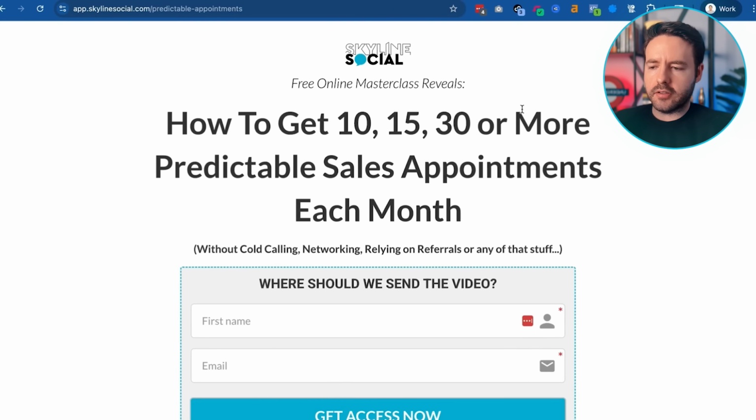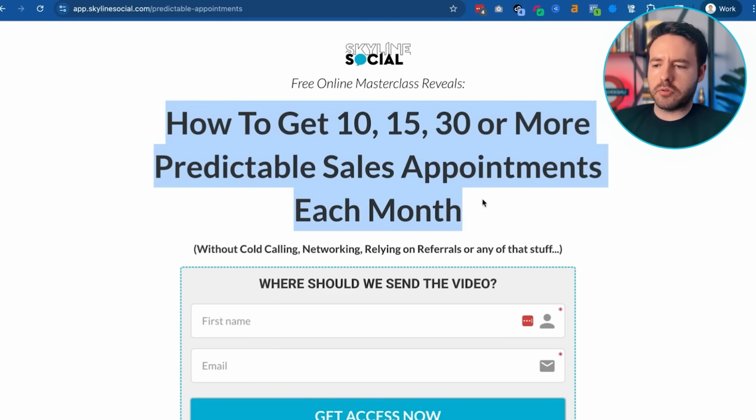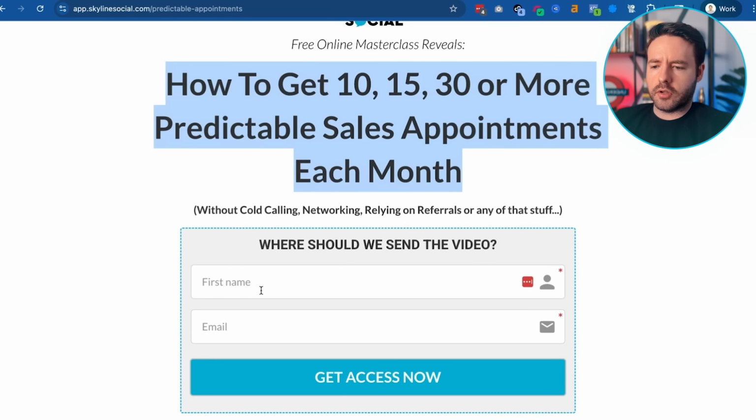Now, the opt-in page is a page where you have a big promise that you make. So this promise could, for example, solve a big painful problem that people have, or it could also give them a tangible benefit. And it's usually something educational. So for example, it could be how to save thousands of dollars in taxes during retirement. It could be how to grow and protect your wealth during retirement. It could be a bunch of different things. But the point is, you want to actually give people something of value, something educational that typically solves a problem that they have.